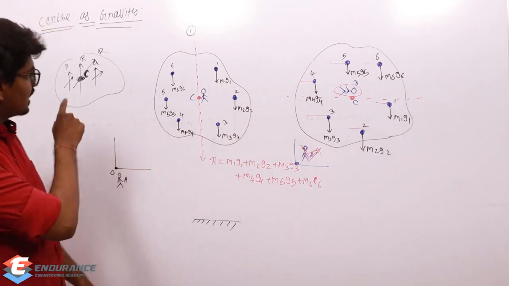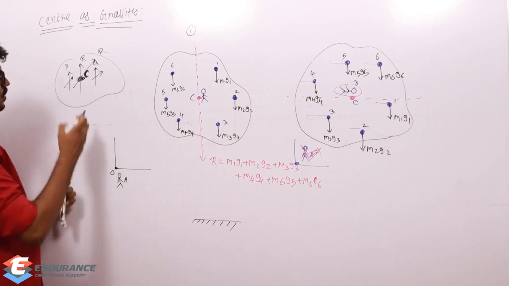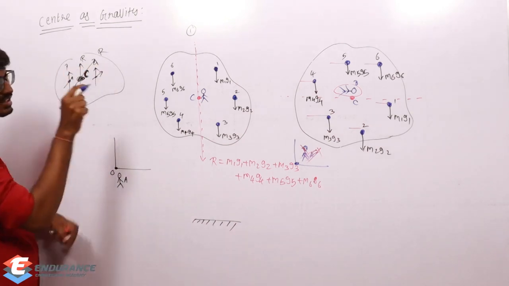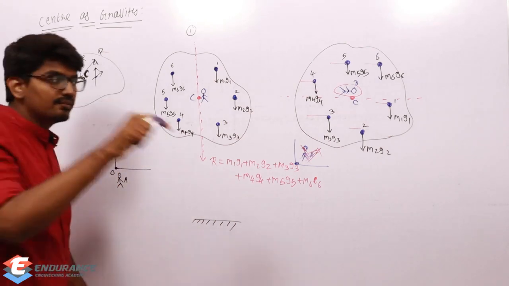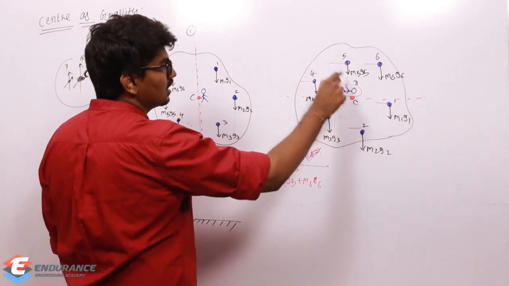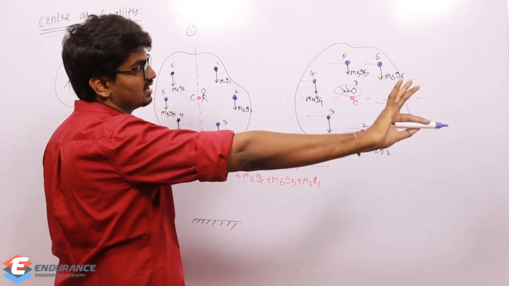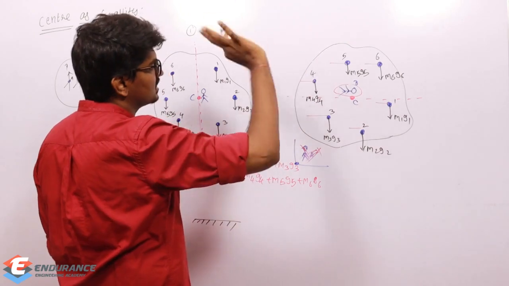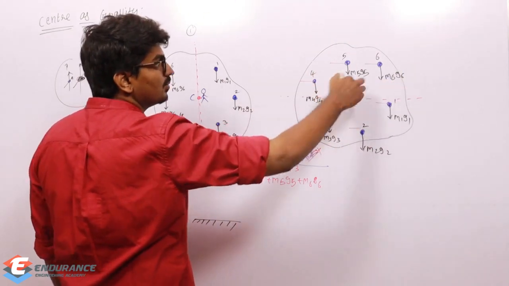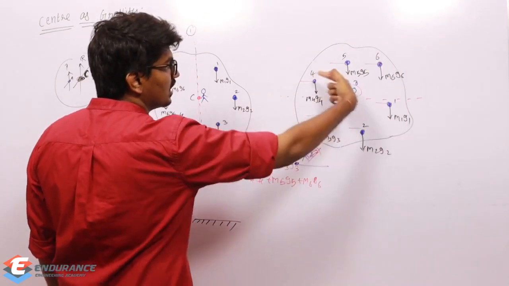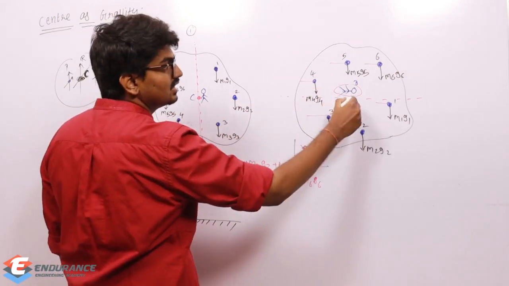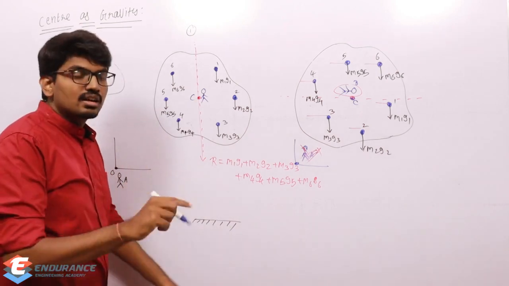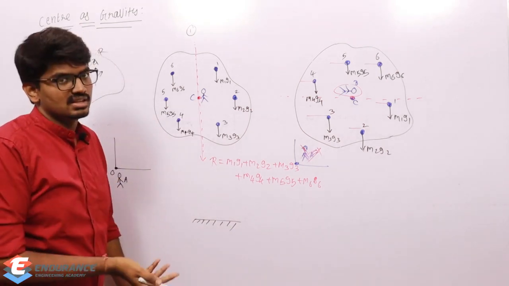And one more point, the position of P and Q has not changed, right? Position of P and Q is still the same, I'm only changing the orientation. Here also, with respect to this person, position is not changed. M1 is still here, M2 is still here, M3 is here, M4 is here, M5 is here, M6 is here. But initially for him, the orientation was like this, and this is the point through which the resultant has passed.